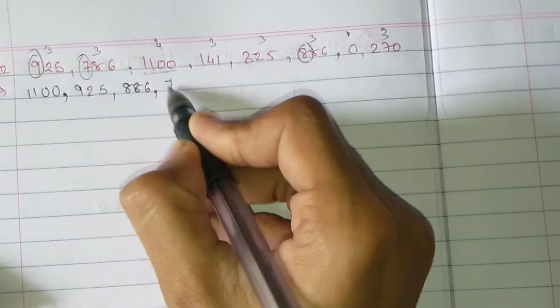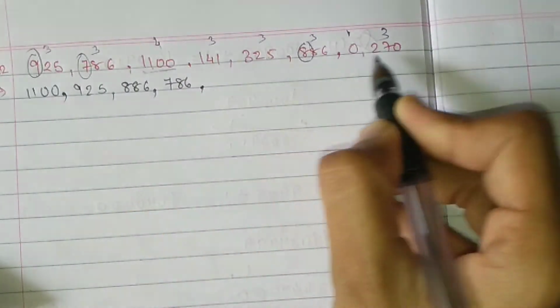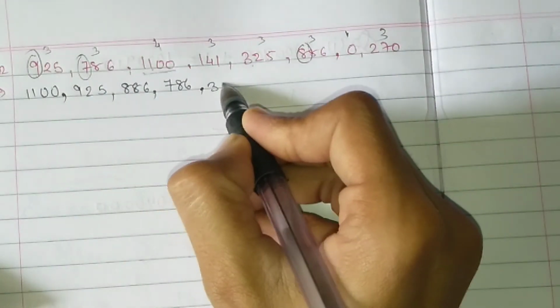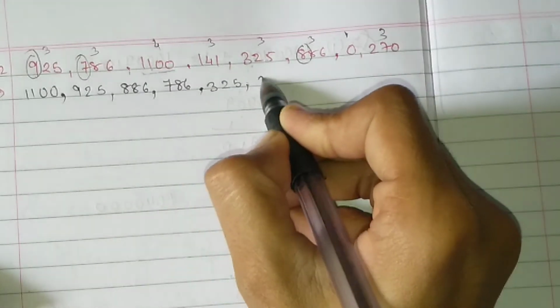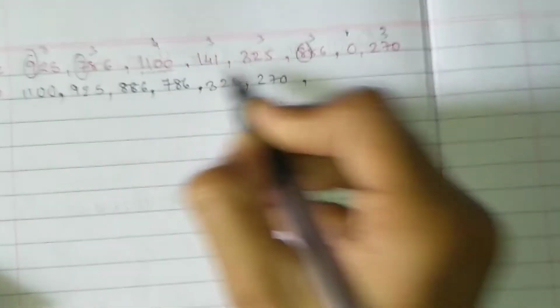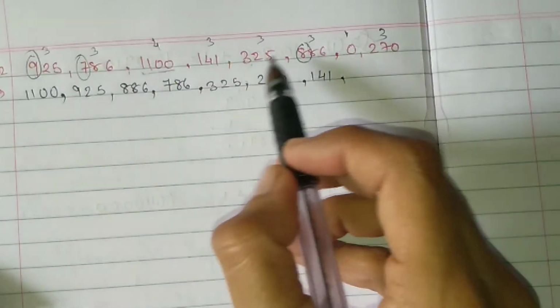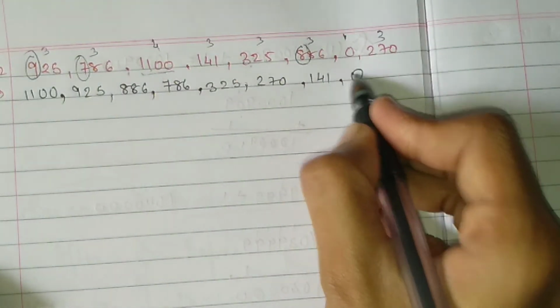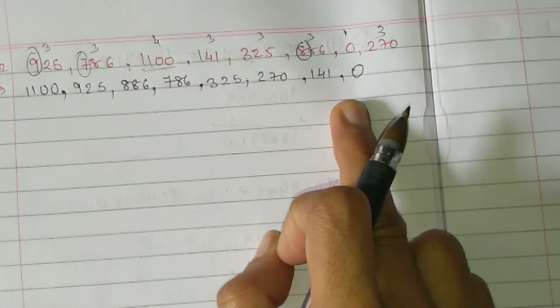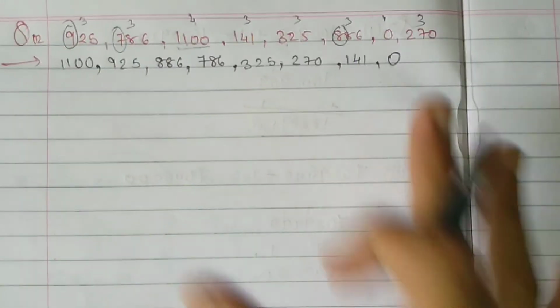Then is 786. After that 3 is greater. So 325. Then 270. Then 141. After that all 3 is over. Okay, now last is 0. So we have done it in descending order.